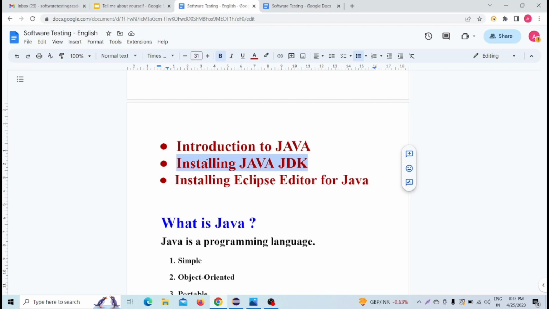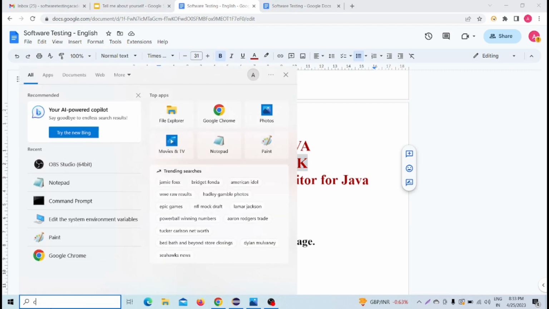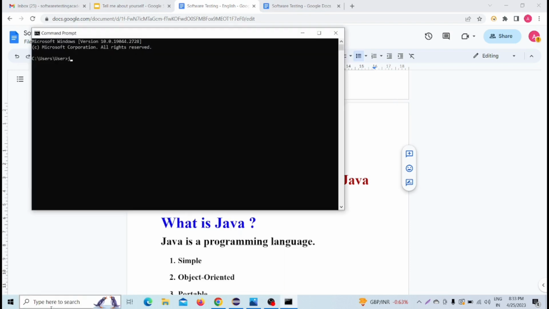Whenever we want to install the Java JDK, first go to the command prompt and write java space hyphen version. For my system, Java version 19.0.2 is already installed. But in your system, if Java is not installed, it will show that Java is not installed. So first we have to check whether Java is installed in our system or not.